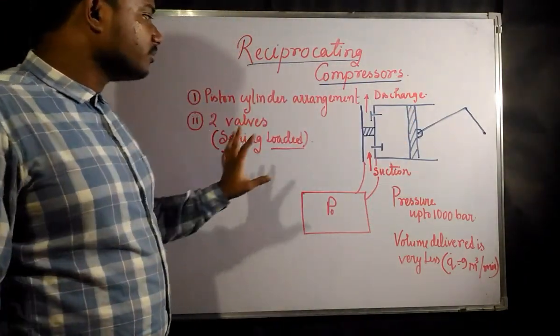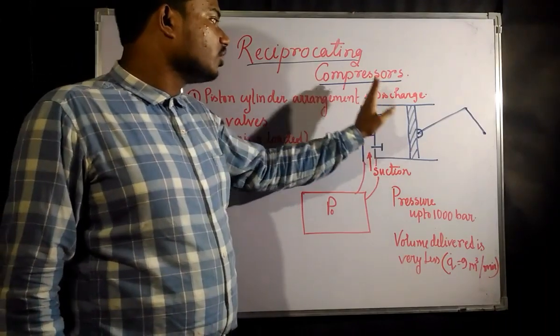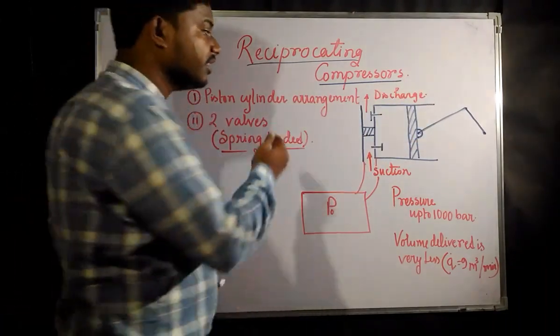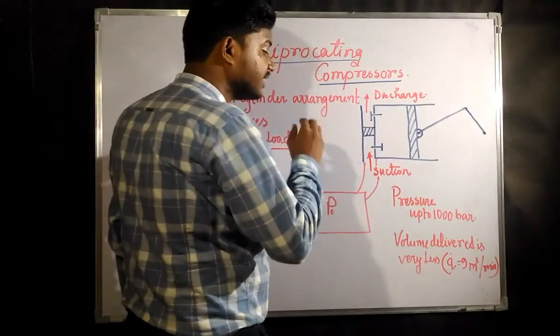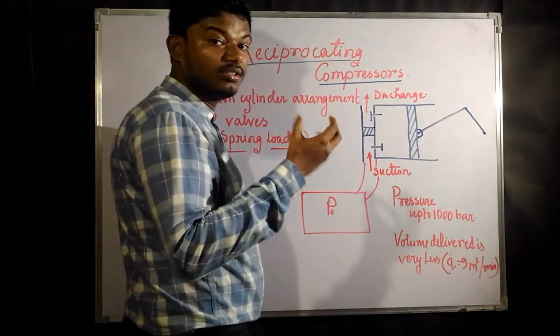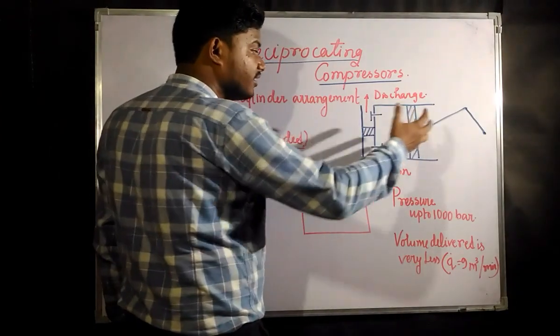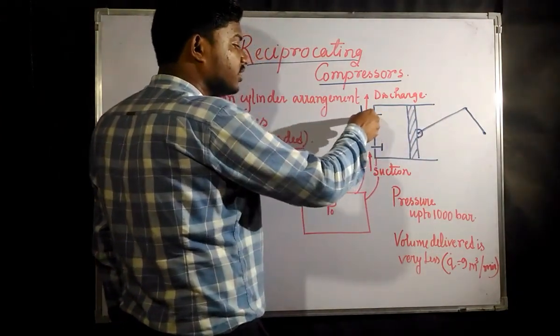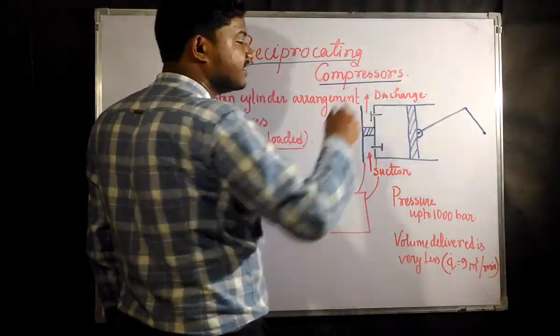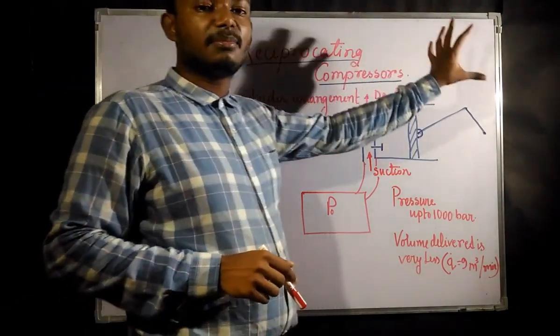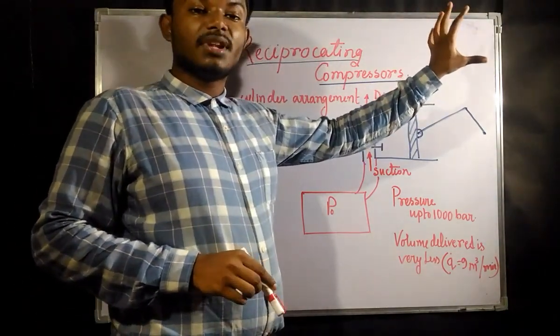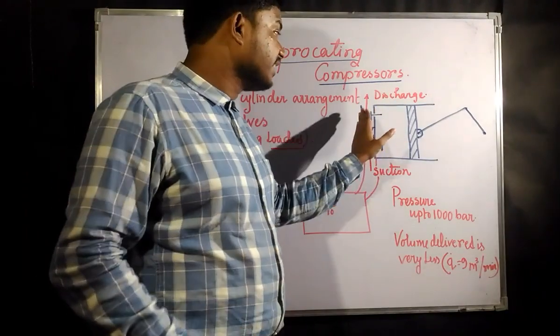So this is the reciprocating compressor working principle. With the forward stroke, it is going to suck the air or gas which we need to compress, and due to the backward stroke it is going to compress it more, so that this valve opens, and with the discharge it is going to be collected in some other part where we can use it later, or we can directly use this air.